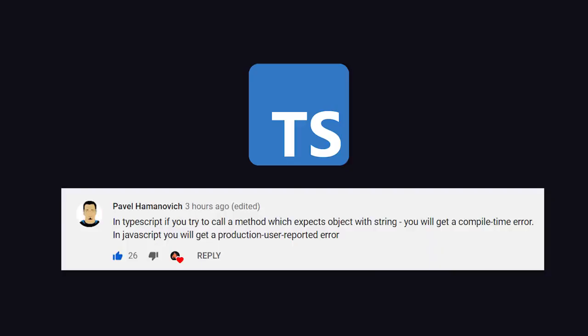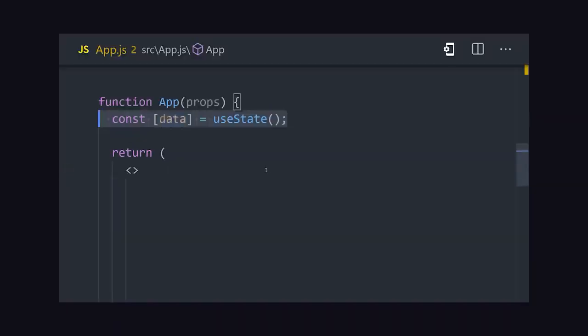Now, one thing you'll often hear TypeScript developers say is that it helps them catch silly bugs in development before they become huge disasters in production. Let's take a look at an example to see if that's true or not. In the JavaScript project, I have some state that starts off as an empty object.